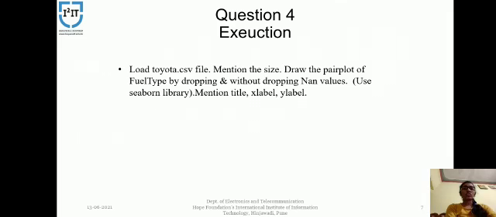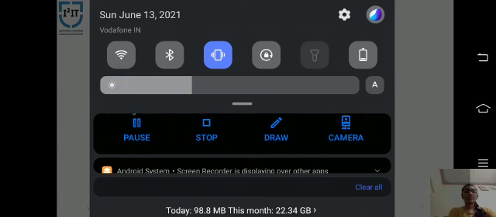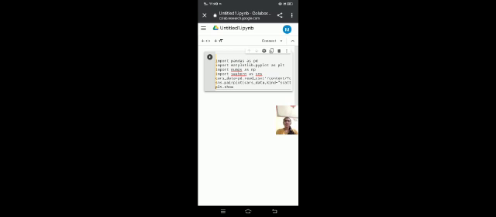Execution. Load a CSV file. Mention the size. Draw the pair plot of fuel type by dropping and without dropping NaN values. Mention title, x label, y label. First I import the libraries: import pandas as pd, import pyplot as plt, import numpy as np, and import seaborn as sns.